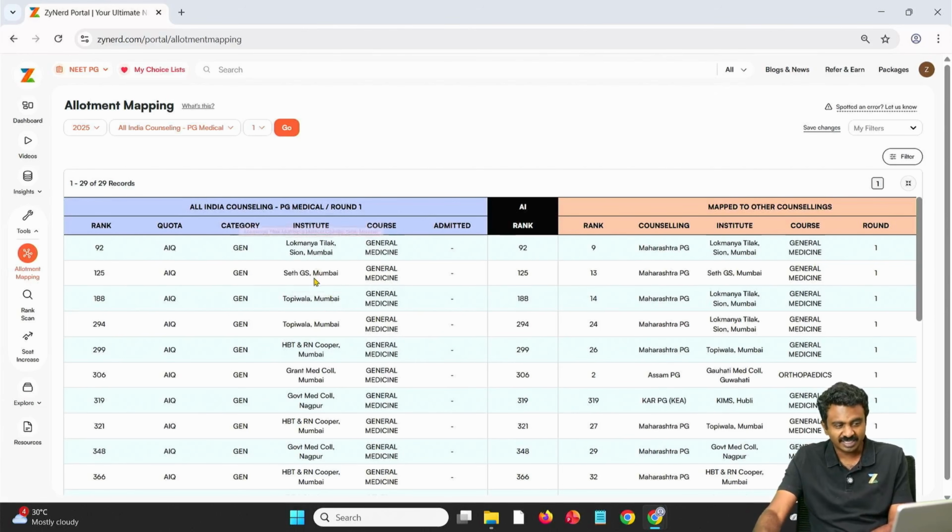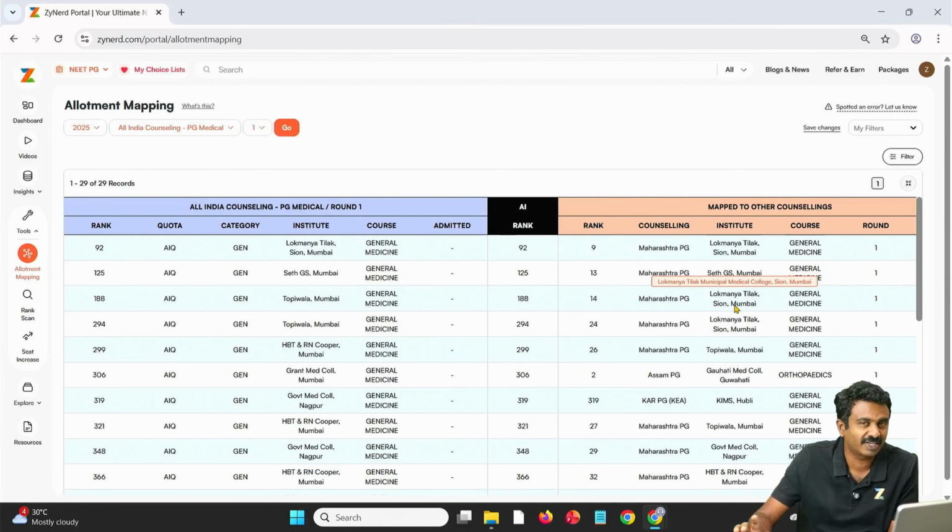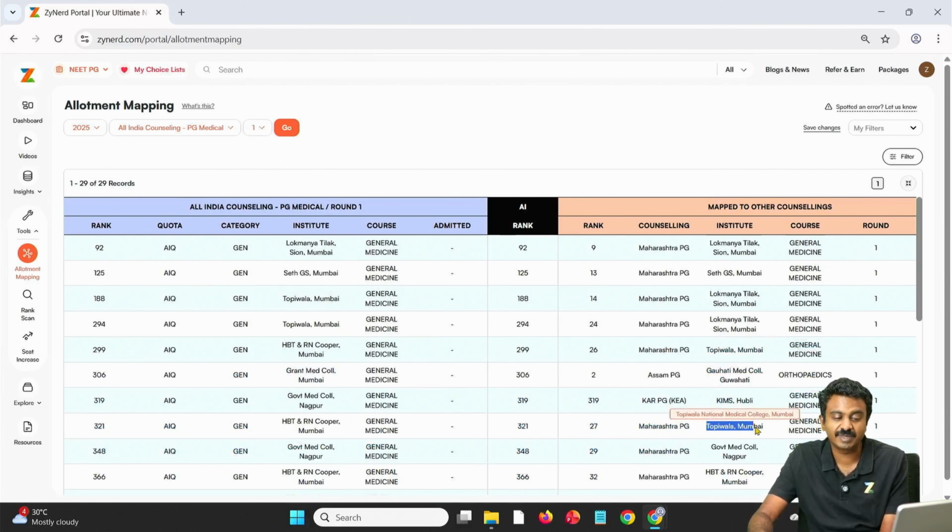You would know that for these, close to here and Topiwala, etc., they would have ideally done this because they fill their choices of Maharashtra after the All India results. So any choice in Maharashtra is either going to be the same or a better choice, which is something we can always do. Not necessarily true for 100%, but in most cases. Similarly, you can see this candidate who has got HBT and RN Cooper, and similarly this candidate who's got RN Cooper again, all general medicine seats. Topiwala already closed, but in Maharashtra they've got Topiwala, which they have mentioned. So most likely these two seats might also be vacant.